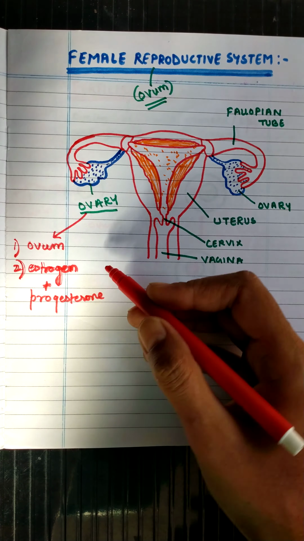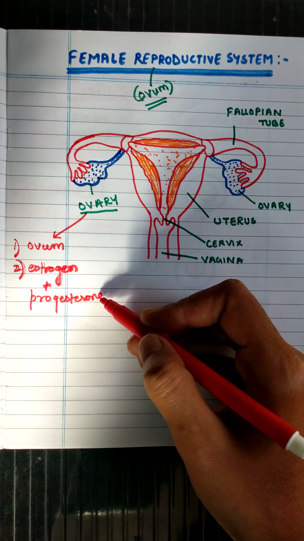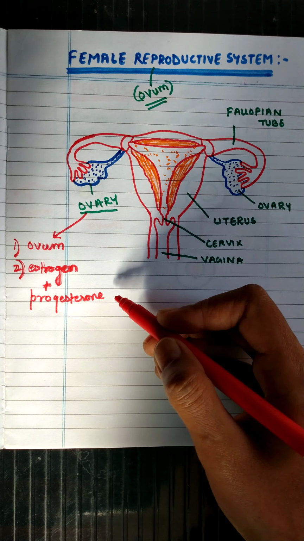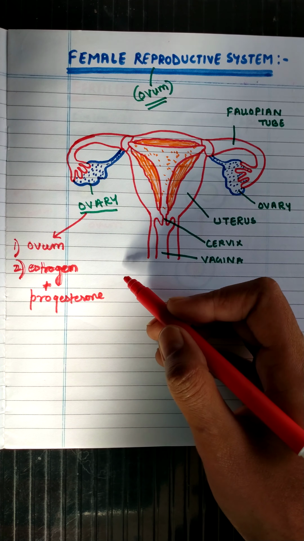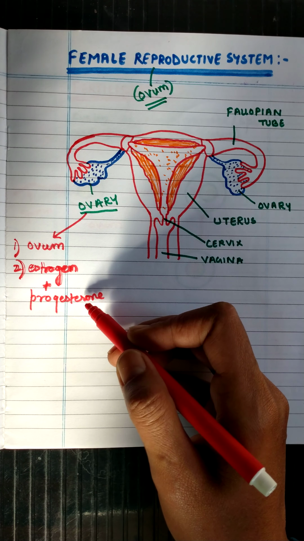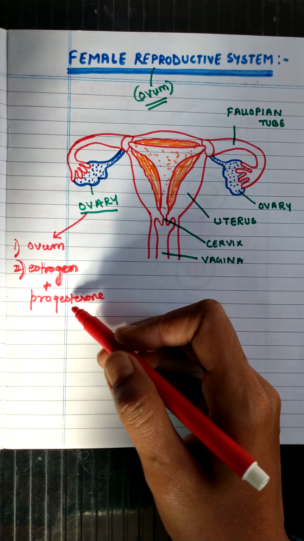These hormones are also known as the female sex hormones. They are responsible for the secondary sexual characters in the female individual. Progesterone is responsible for maintaining the pregnancy. It is also called the pregnancy hormone.